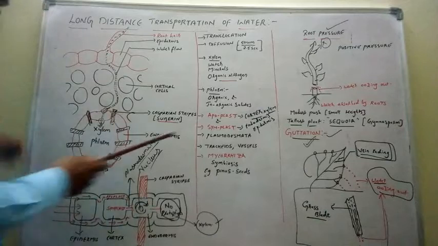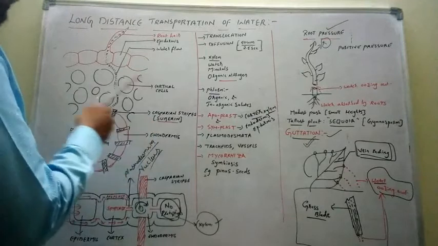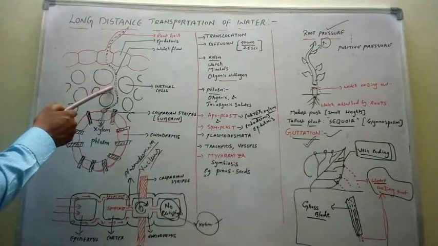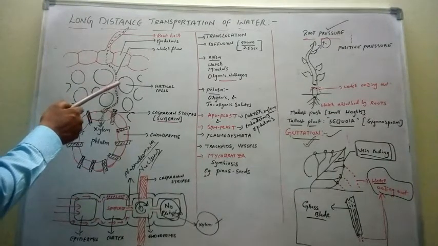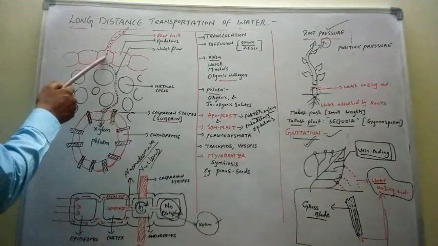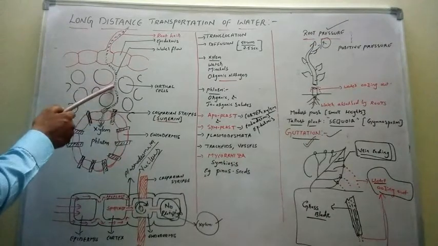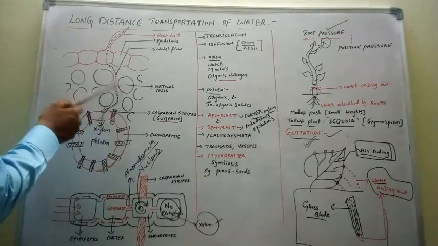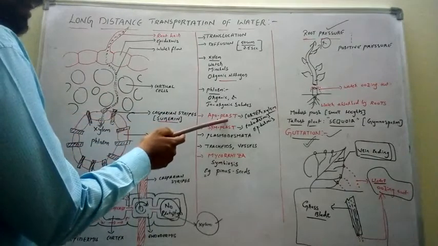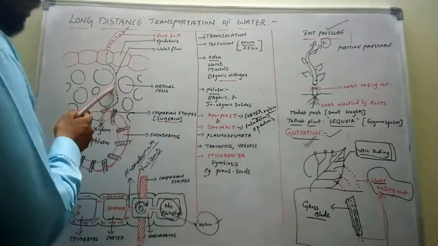Now, the transport through apoplast is called apoplastic transport. If you see the cortex, here the water is crossing the cortex through intercellular spaces. Here in the cortex region, the water is not entering into the cortex cells. But in the epidermis, the water is entering into the cytoplasm of the epidermis. In endodermis, the water is entering into the cytoplasm of the endodermis. But in cortex, the water is not entering into the cytoplasm of cortical cells. The water is traveling through the intercellular space. So, the apoplastic pathway of water we are observing in the cortex region.